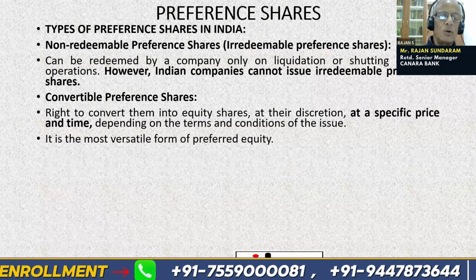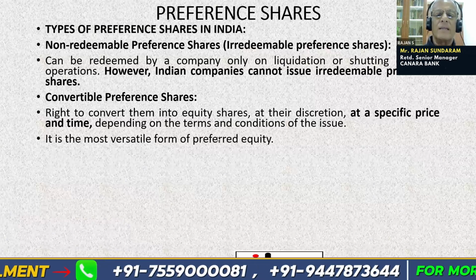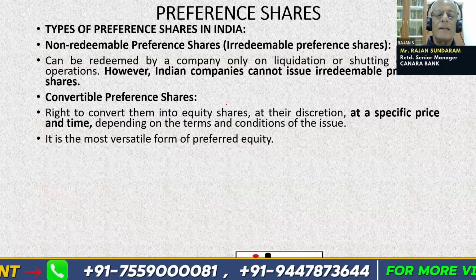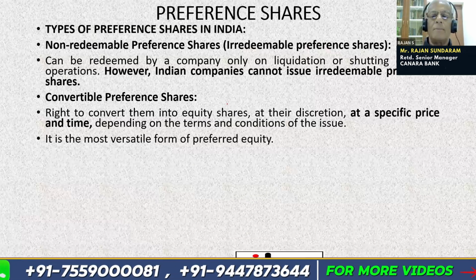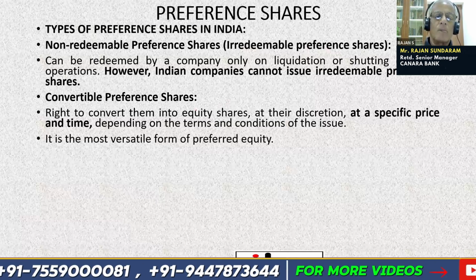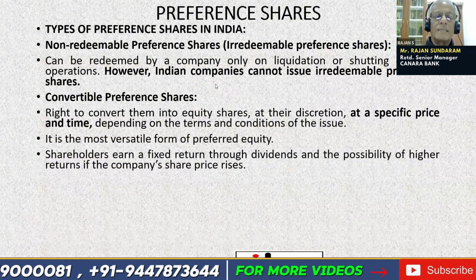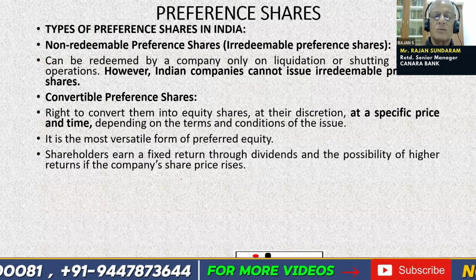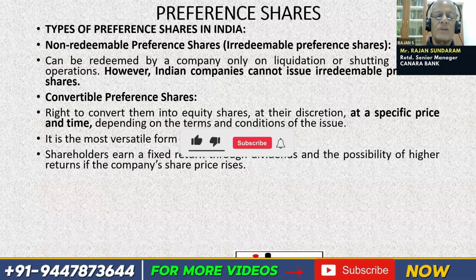At the time of issue of the shares itself, the company says that at the end of a period, either the company or the shareholders have the option to convert them at a certain price. Shareholders earn a fixed return through dividends and the possibility of higher returns if the company's share price rises.